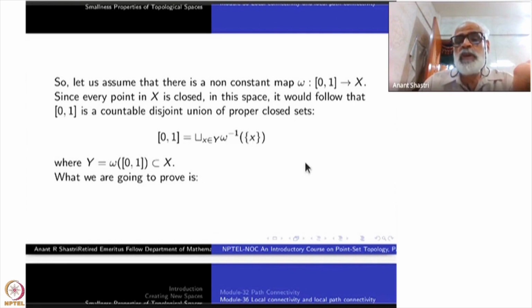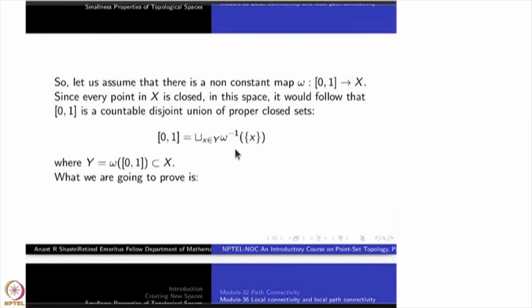As x ranges over Y, the image of omega contained inside X, take the disjoint union. These are the fibers after all, so they are disjoint, right? Disjoint union, each of them is closed. What is Y? Y is omega of [0, 1], the image. The points are varying over Y, and there are at least 2 of them. So [0, 1] has been written as a disjoint union of closed sets.